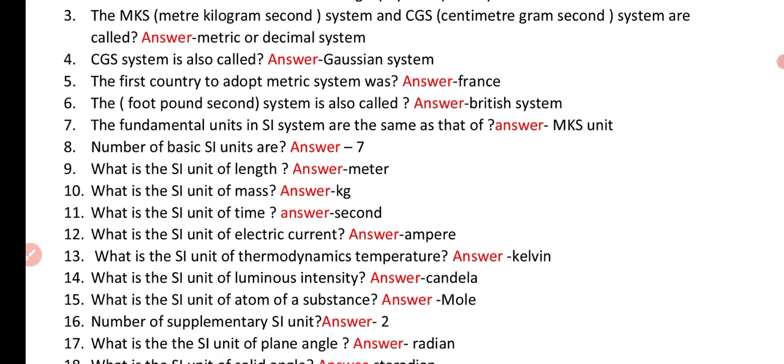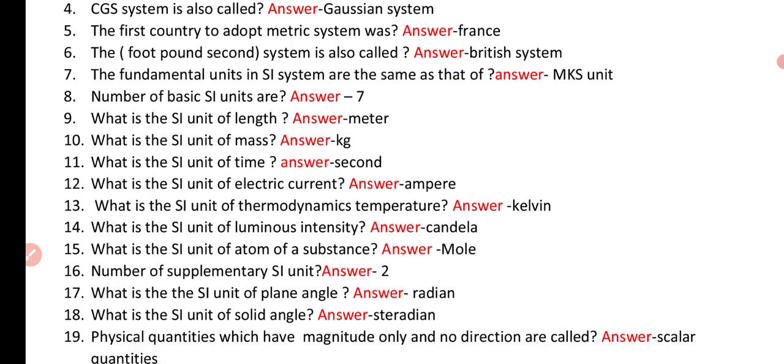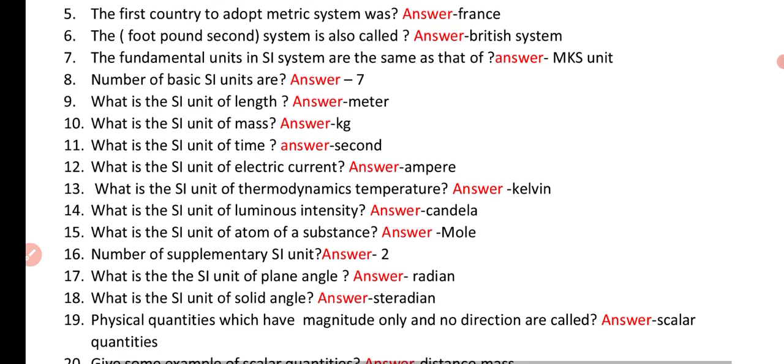Question number 11. What is the SI unit of time? Answer: second. Question number 12. What is the SI unit of electric current? Answer: ampere. Question number 13. What is the SI unit of thermodynamic temperature? Answer: Kelvin. Question number 14. What is the SI unit of luminous intensity? Answer: candela.